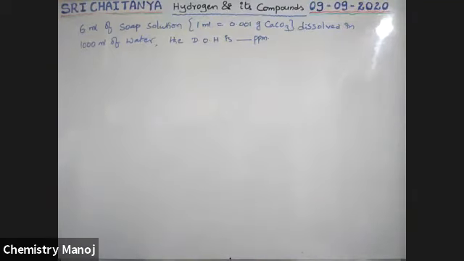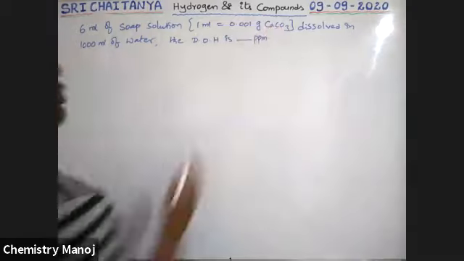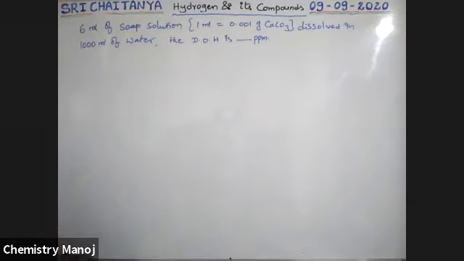Six ml soap solution. So what is that? 1 ml soap solution is equal to 0.001 gram CaCO3, dissolved in 1000 ml. How much is the answer? Yes, 6 ppm. Correct, boys.